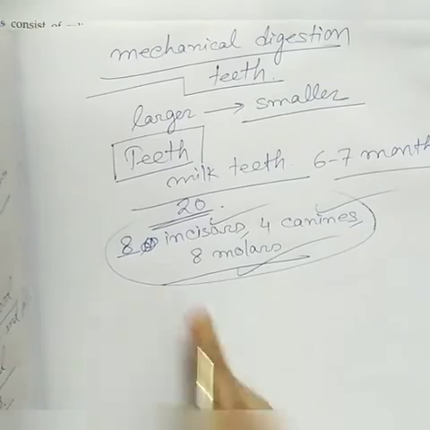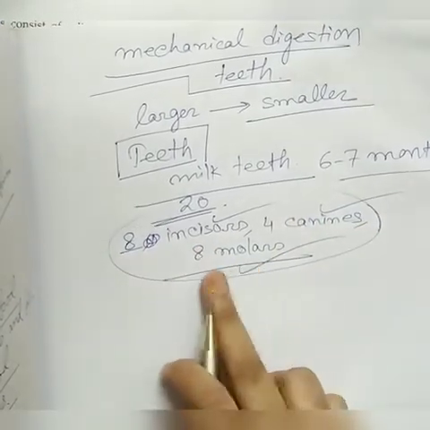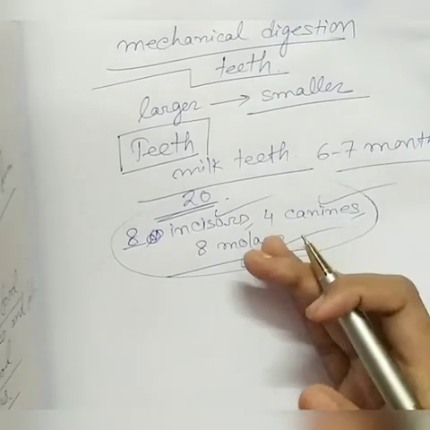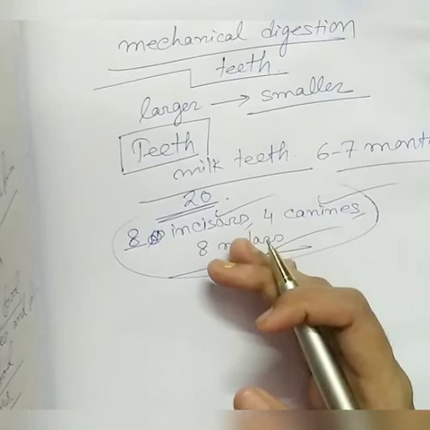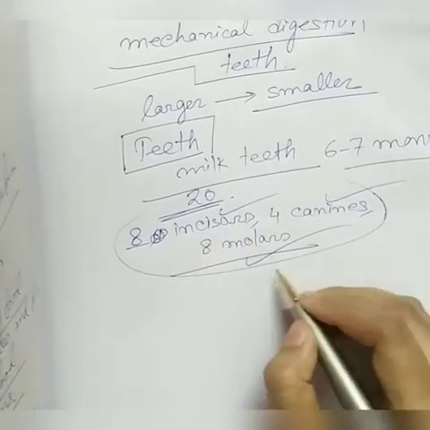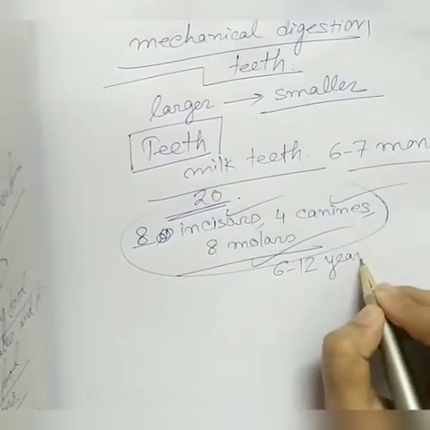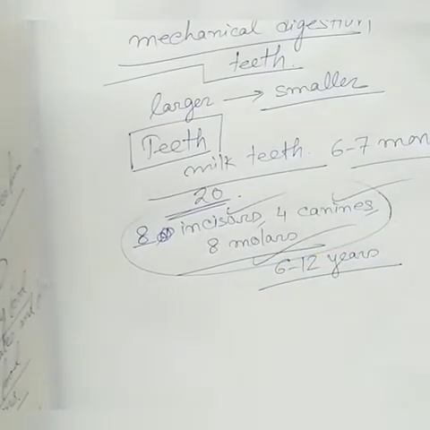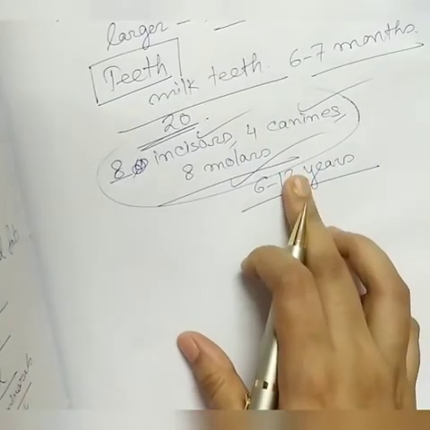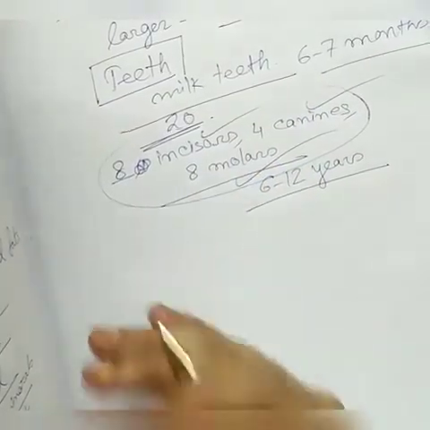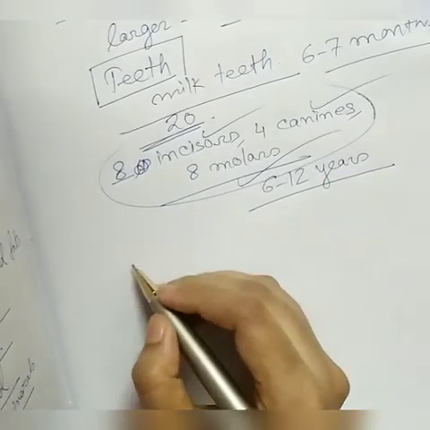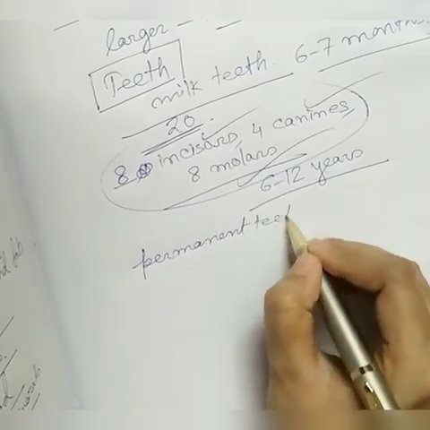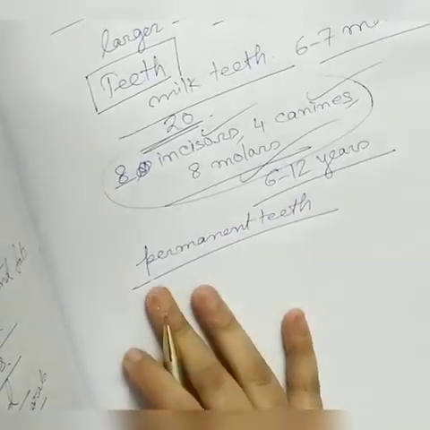Incisor, canine and molars. 8 incisors, 4 canines and 8 molars are there, and after a certain age these teeth fall off. Generally between 6 to 12 years of age these teeth fall off and they are replaced by a new set of teeth which remain for the rest of the life. They are known as permanent teeth.